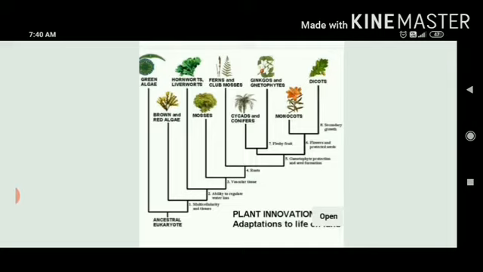Then vascular tissue started forming, then roots started developing better so that root hairs can easily take up minerals as well as water. Then gametophyte protection and seed formation, then fruits started forming, then flowers, because we say angiosperms are the flowering plants, and ultimately in dicotyledons secondary growth takes place. I hope you remember secondary growth, where cambium starts dividing and gives rise to a protective tissue so that wood